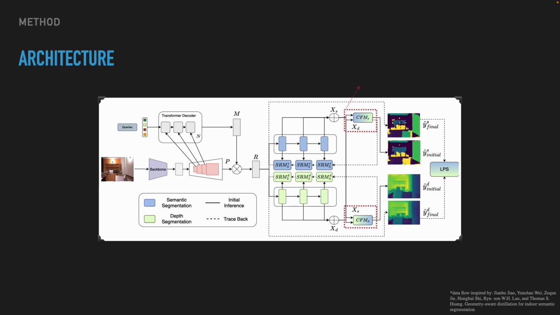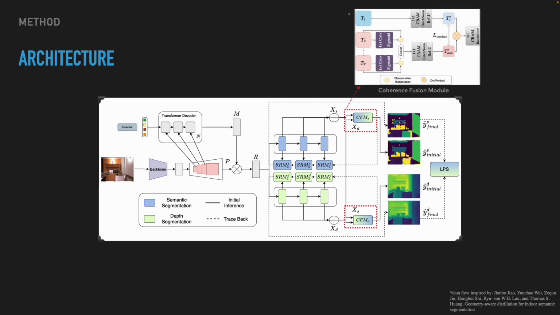At the end of each task decoder is attached a coherence fusion module presented at the top of this slide. CFMs aim at maintaining coherence for a particular task by diluting all the task image embeddings as auxiliary information. As shown in the diagram, auxiliary representations, shown in red, are processed by pixel-wise convolutions and later aggregated through concatenation.